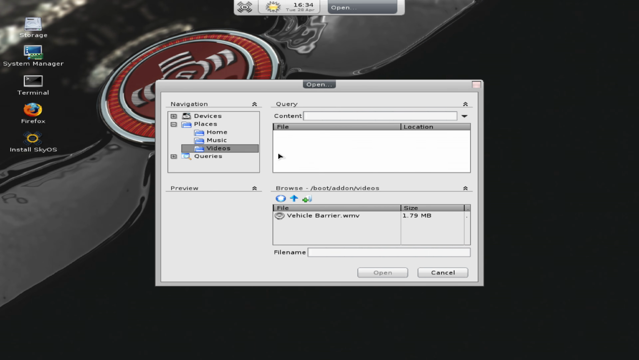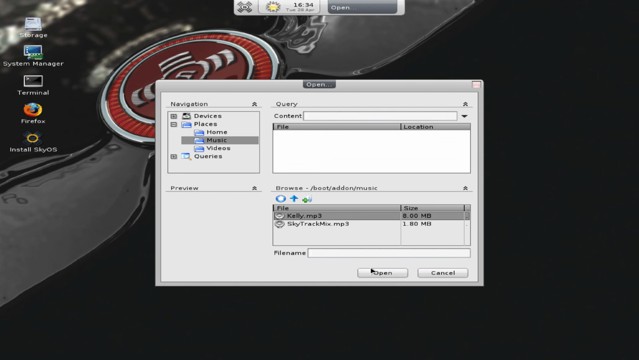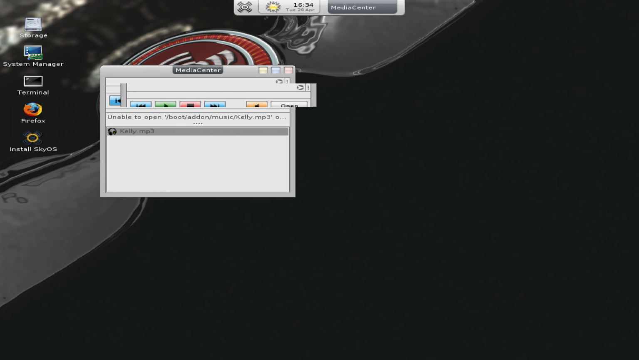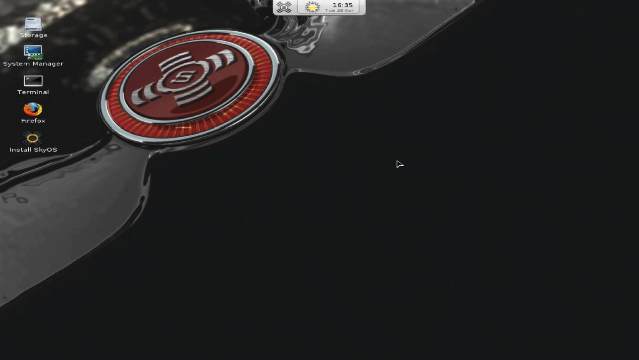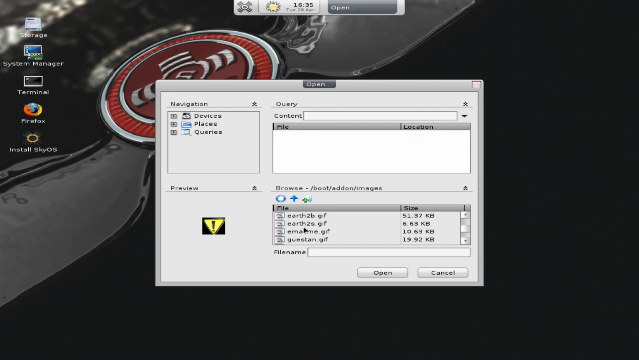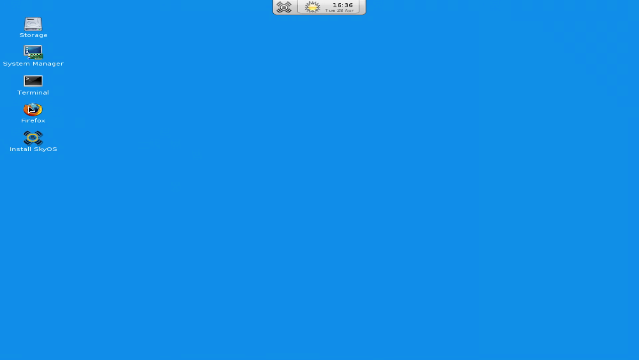Run. I guess this is like quickly finding some kind of file so that you can navigate to it. Media center. What is Kelly MP3? Oh, yeah, and this thing is like gestures. I'm just not sure if we even have that enabled right now. Properties, background, select image. What are these images? That's a weird background.